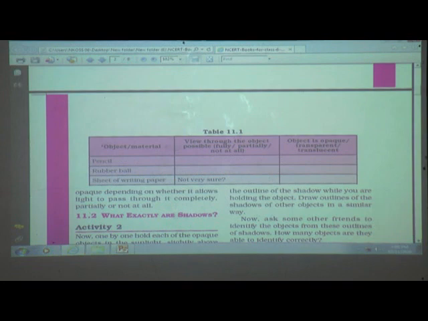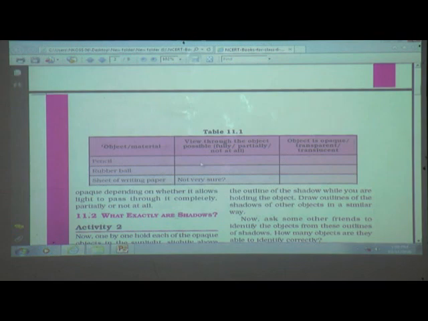Okay, so just make one table, an observation table, just like this. Write here: objects, different objects or materials. Here are the three only, so you can write many objects or materials. And in the next column, write: view through the object possible, fully, partially, or not at all. That means in the next column, the object is opaque, transparent, or translucent.